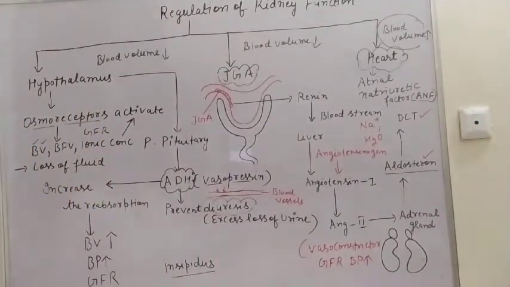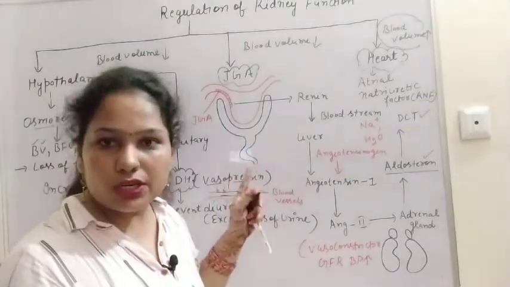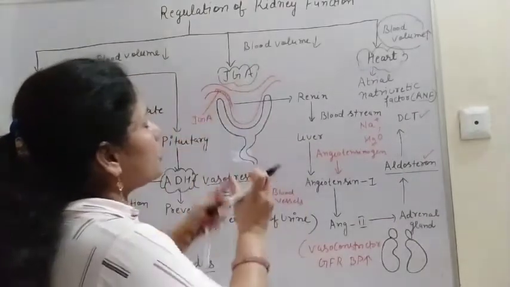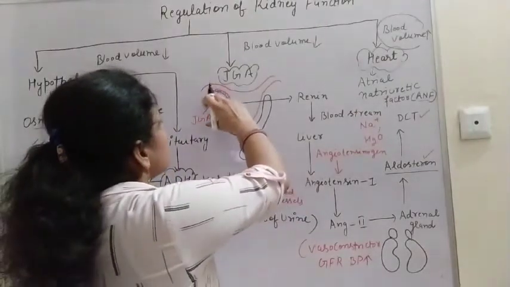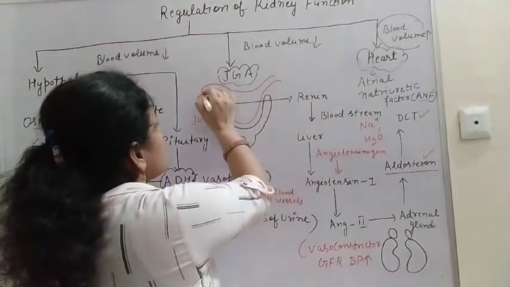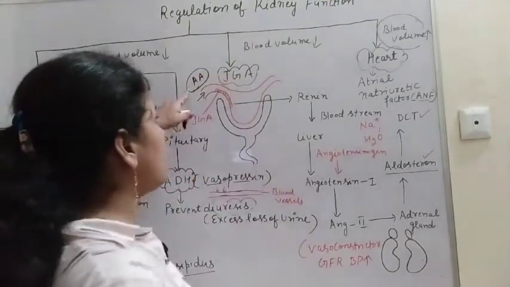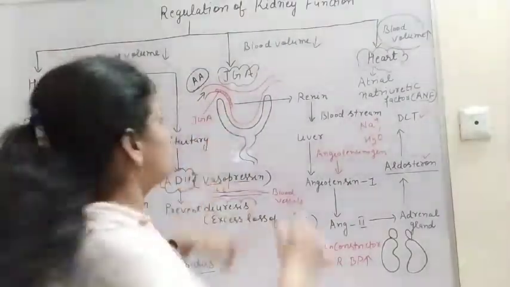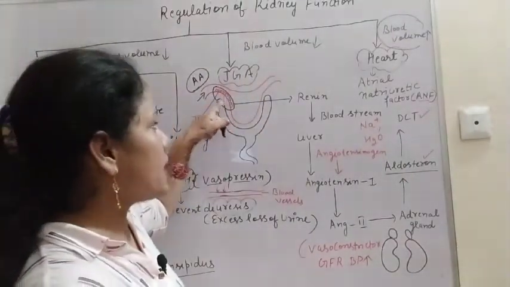So I think you understood the regulation of kidney by hypothalamus. Then the second is by JGA. What is the meaning of JGA? Juxtaglomerular apparatus. These are special cells which are present in the glomerulus, especially at the place of the afferent arteriole. This afferent arteriole is the artery which passes the blood to the nephron. So here these juxtaglomerular cells are there.